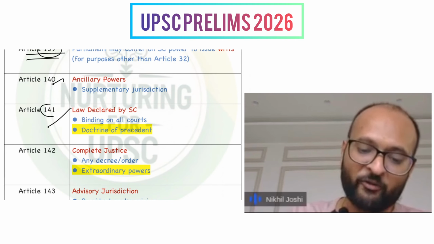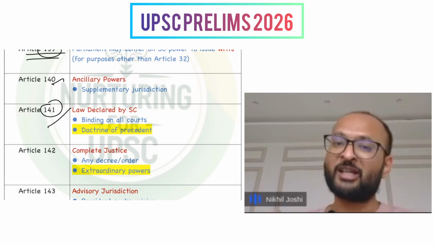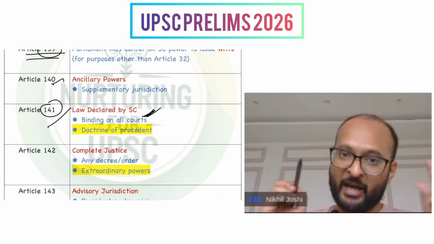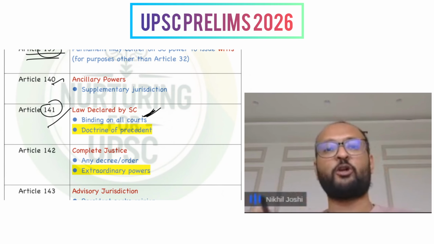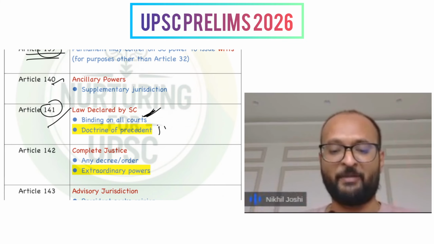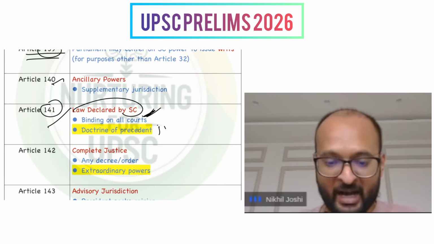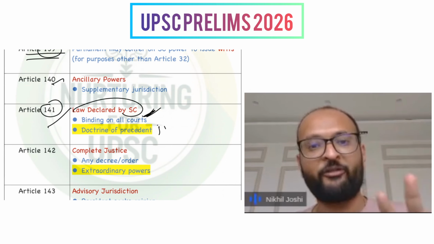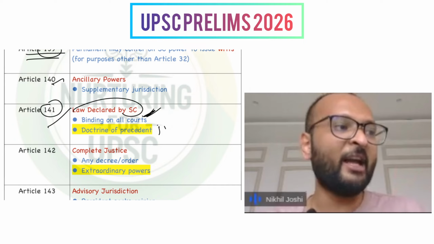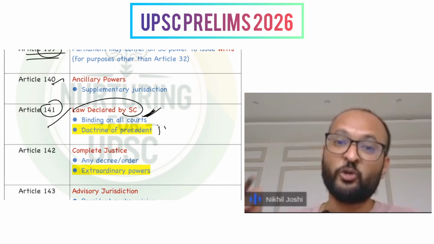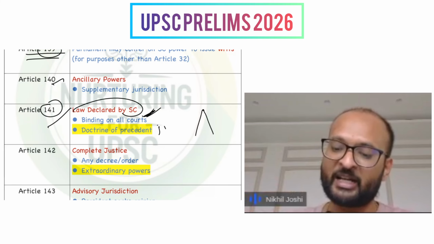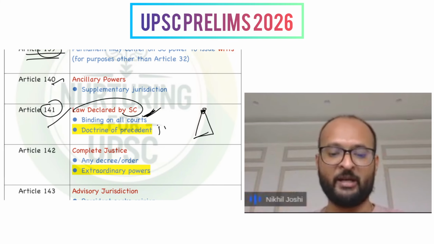Article 141 says that laws declared by the Supreme Court are binding on all courts, and it ensures that there is a doctrine of precedent for all the courts with respect to the judgments, proceedings, laws and declarations made by the Supreme Court. Again, this would be read with the court of record provision, and the evidentiary value or the highest judicial authority of the Supreme Court in the integrated judiciary can also be established from it.